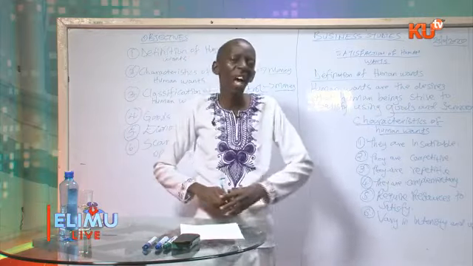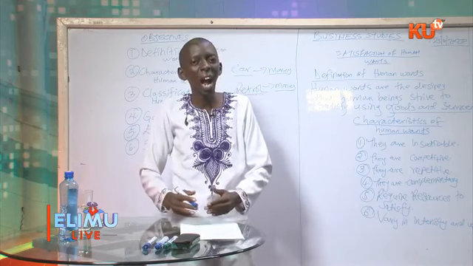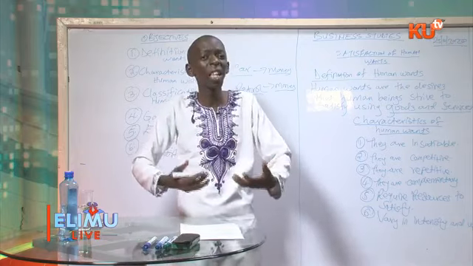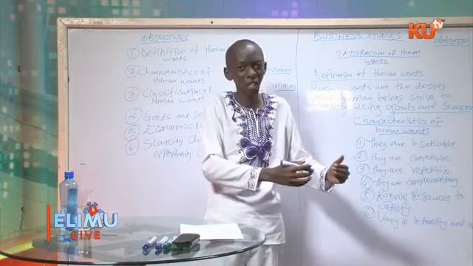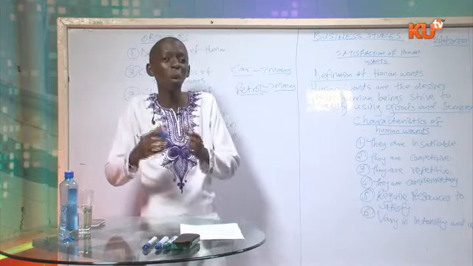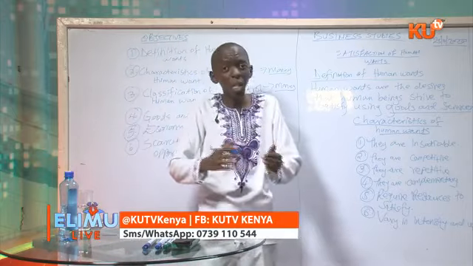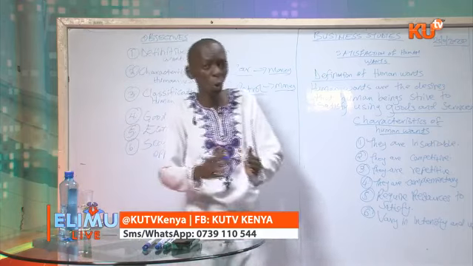These desires are not the same. They vary in intensity and urgency. This means that there are some desires that are more urgently required than others. For instance, you need food. Food is a human want that is more urgently required than a car. Food is more urgently required than a shoe.